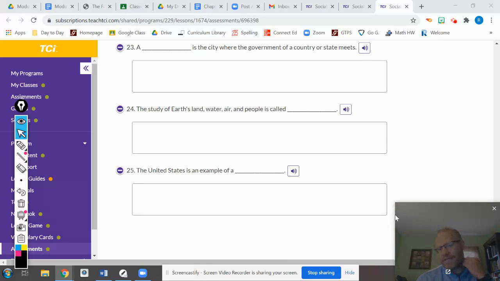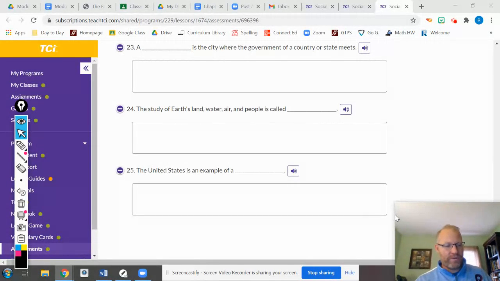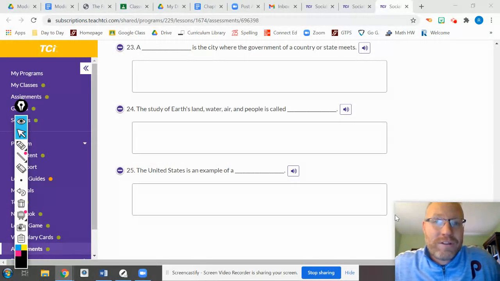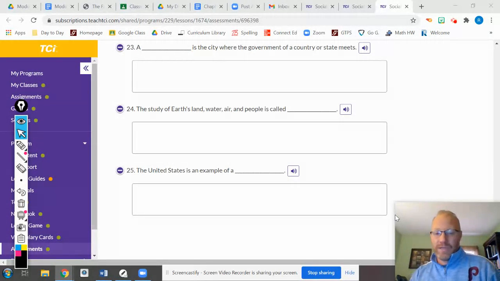You are done with your test. Just double check your work before you turn it in, because once you turn it in, it is completed. And if you said, I made a mistake, I'd have to delete your whole test. I don't want to delete your whole test. I want your test to be completed the first time so I don't have to delete it so you can fix something. So please make sure you double checked it before you turn it in.